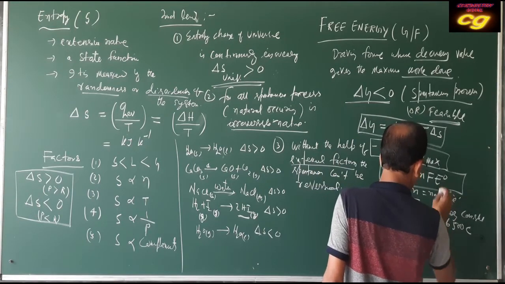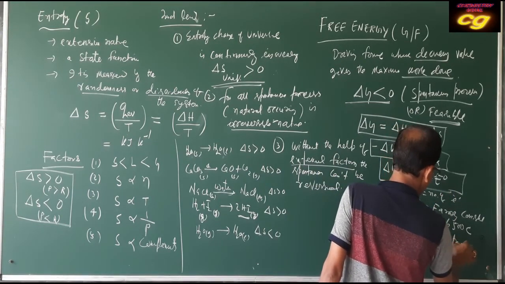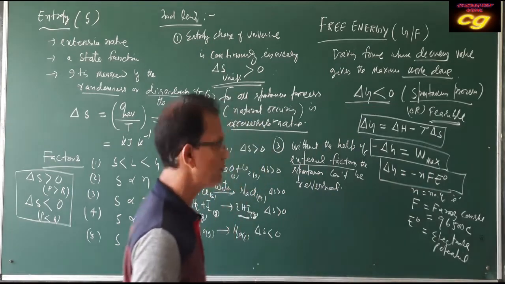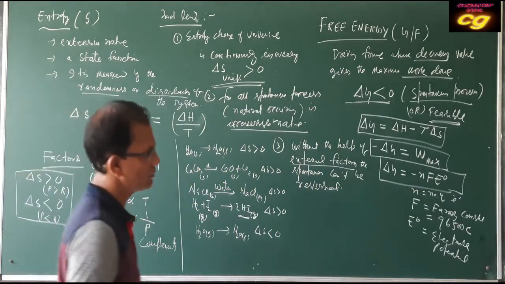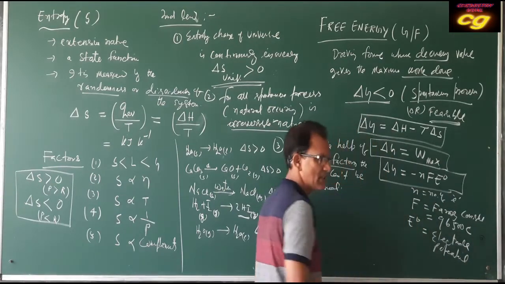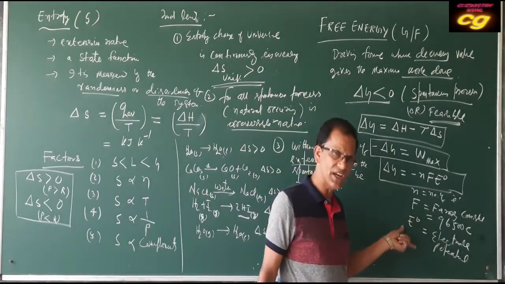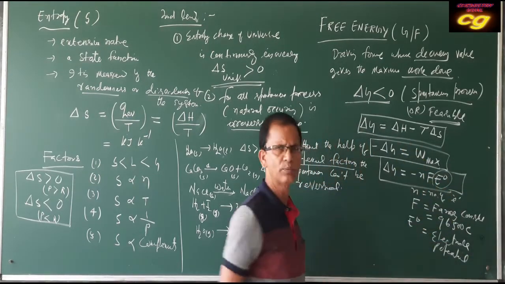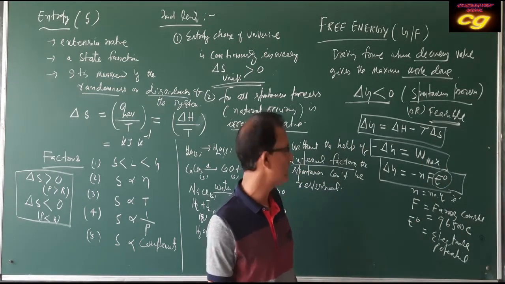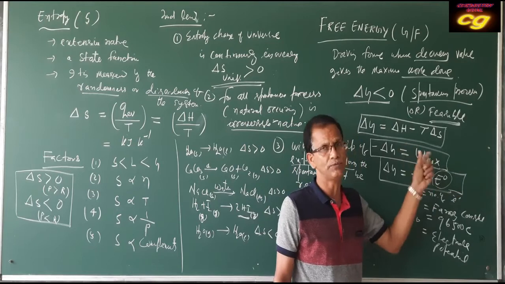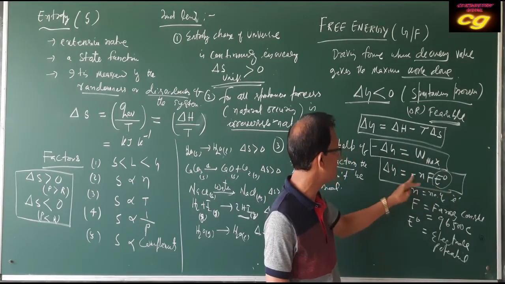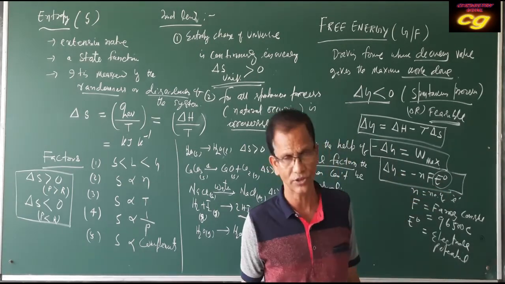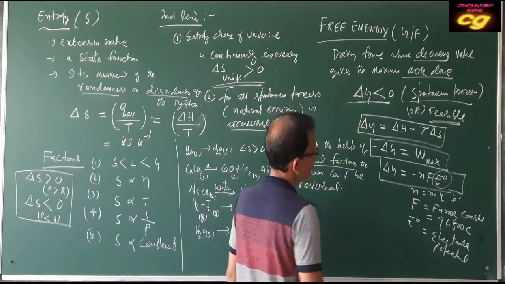E naught is the standard electropotential, that is, the cell potential for a particular change, for a redox reaction. For a particular change, what is the electropotential? The electropotential should always be positive for any change, whether physical or chemical. When E naught is positive, ΔG is automatically negative. If E naught is negative, the process cannot occur. It cannot take place. So this is a very important relation.